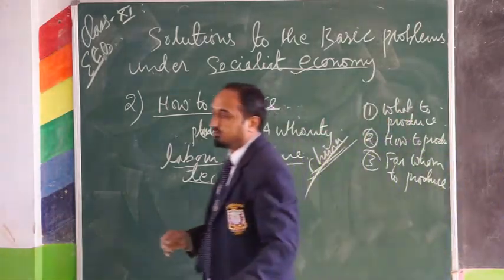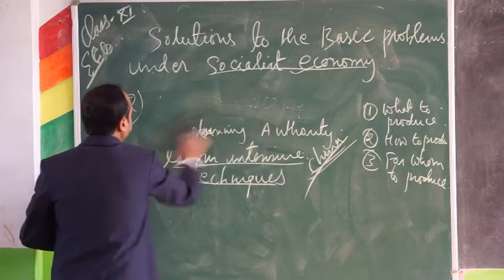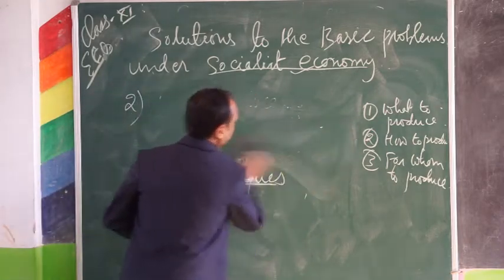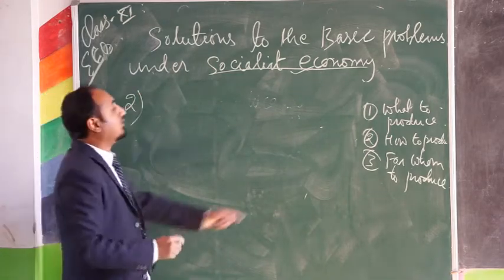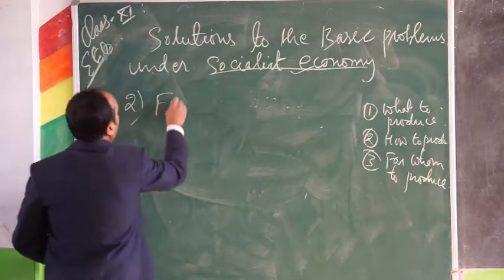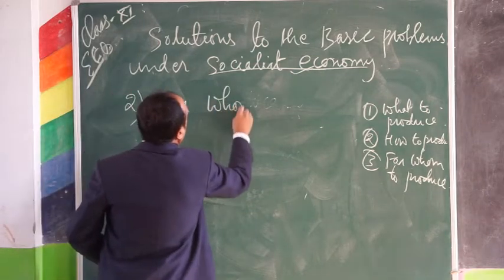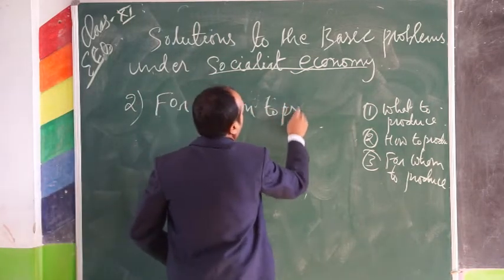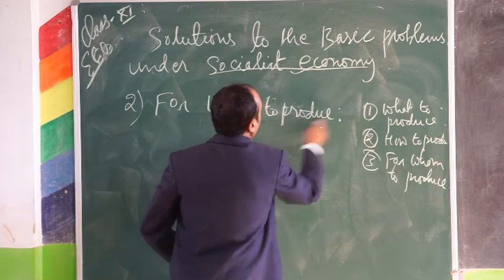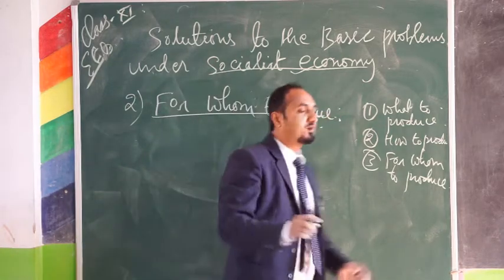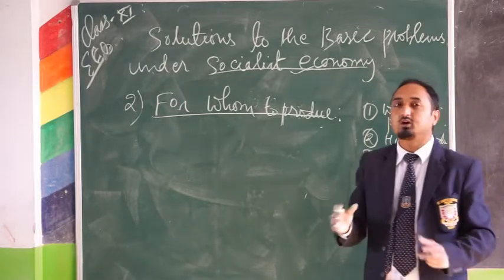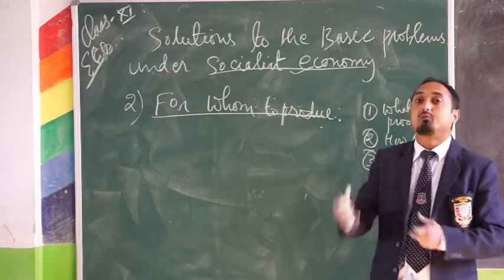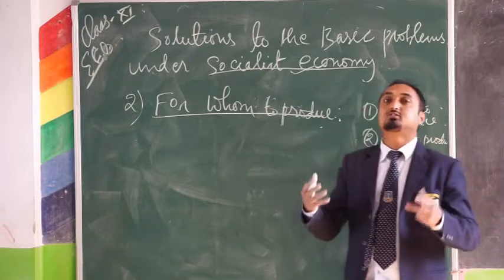Now we will move to the next part, that is for whom to produce. This is also one of the basic problems of an economy, and in a socialist economy, for whom to produce will be solved by the distribution of income.